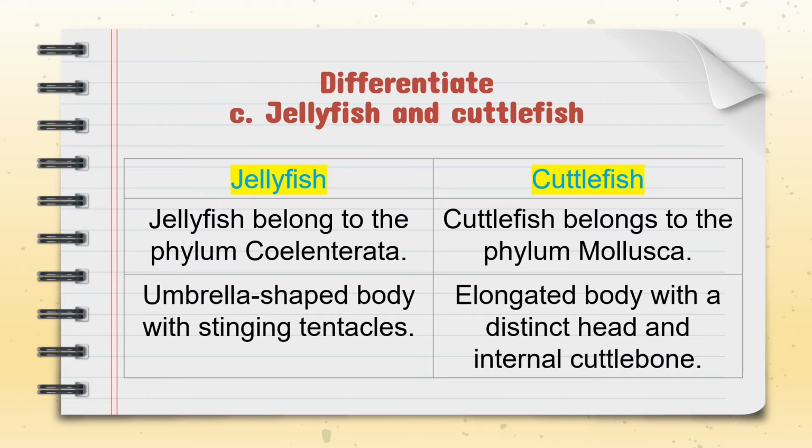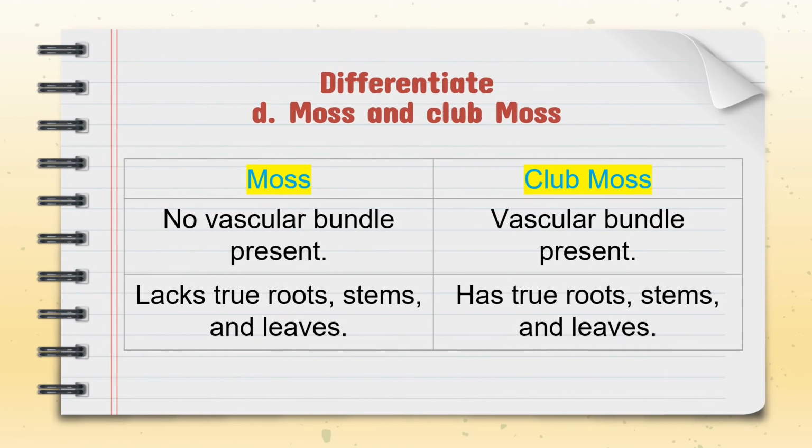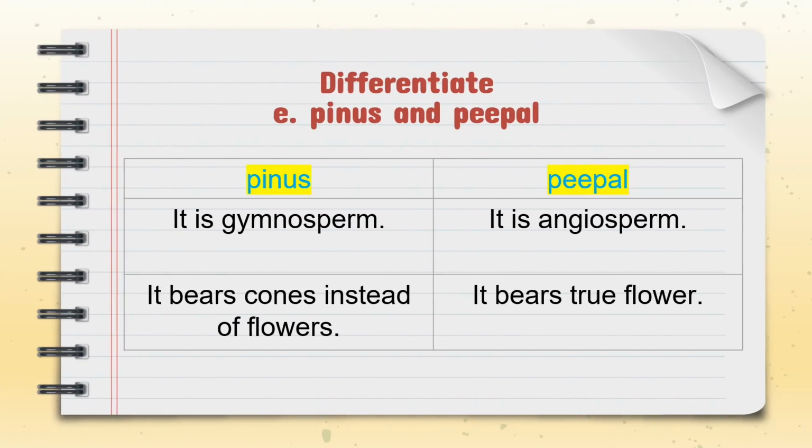Pinus and paddy. Pinus is a gymnosperm, paddy is an angiosperm. Pinus bears cones, whereas paddy bears true flowers. Fish and whale: fish is pisces, whale is a mammal. Fish is oviparous, whale is viviparous. Dove and bat: dove is aves, bat is a mammal. Dove is oviparous, bat is viviparous.